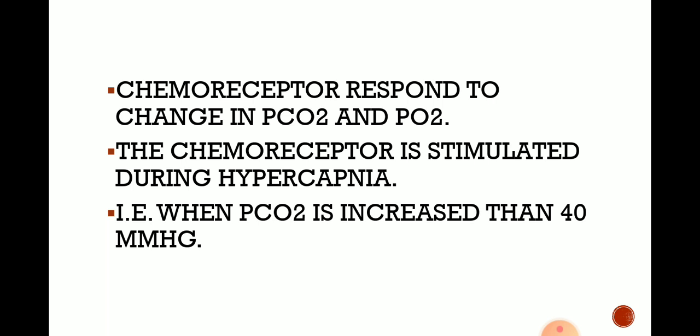Chemoreceptors respond to change in PCO2 and PO2, the pressure of carbon dioxide and the pressure of oxygen. The chemoreceptor is stimulated during hypercapnia. Hyper means increased, and capnia means carbon dioxide. More carbon dioxide in blood and tissues is hypercapnia.